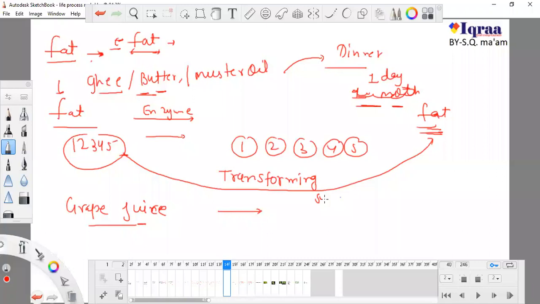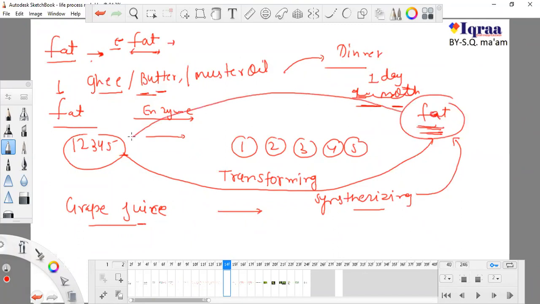So our body is synthesizing or doing something to maintain its own fat. Now this fat is of our body, and it has nothing to do with the fat we ate, because both are totally different. But this fat is generated from that fat. Definitely the protein inside our body is generated from what we have eaten.